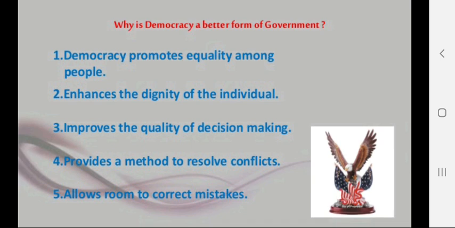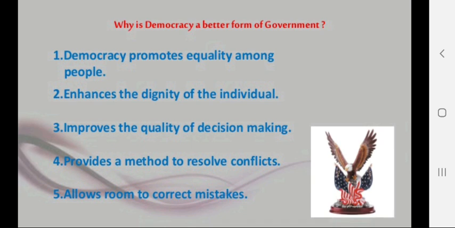Now, for revision or recap, the meaning of democracy: it is made of two words, demos and kratia. The meaning of demos is people and kratia means power. It means the type of government in which power is in the hands of people.